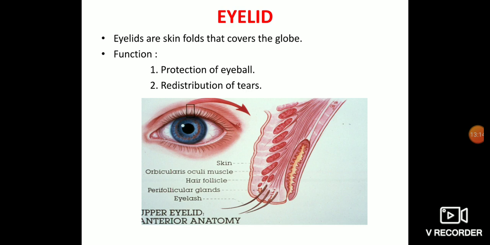Eyelids. The eyelids are just a skin fold. Actually, they are the skin fold that covers the globe. The main function of the eyelid is protection of the globe. The next main function is redistribution of the tears. When we close the eyelid and then open it, the closing and opening occurs for the redistribution, or the wetting, of the tear, for the wetting of the cornea and the ocular surface.